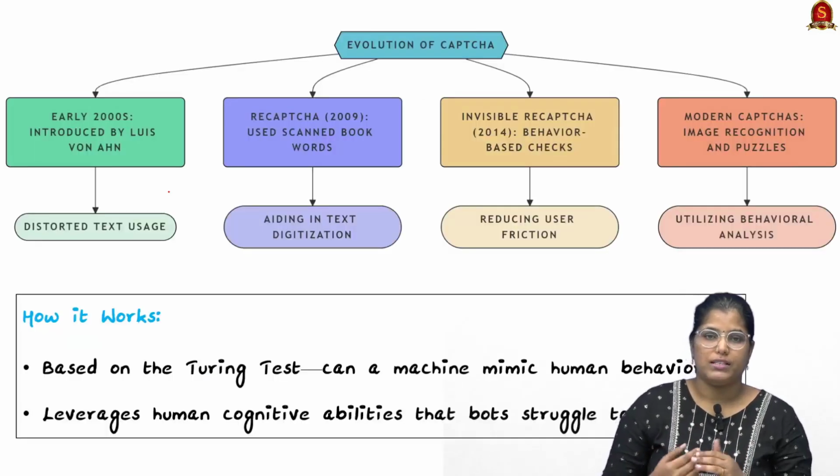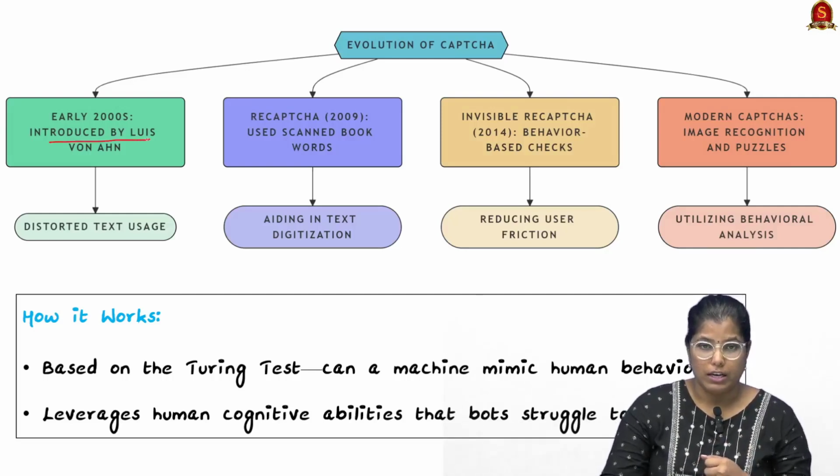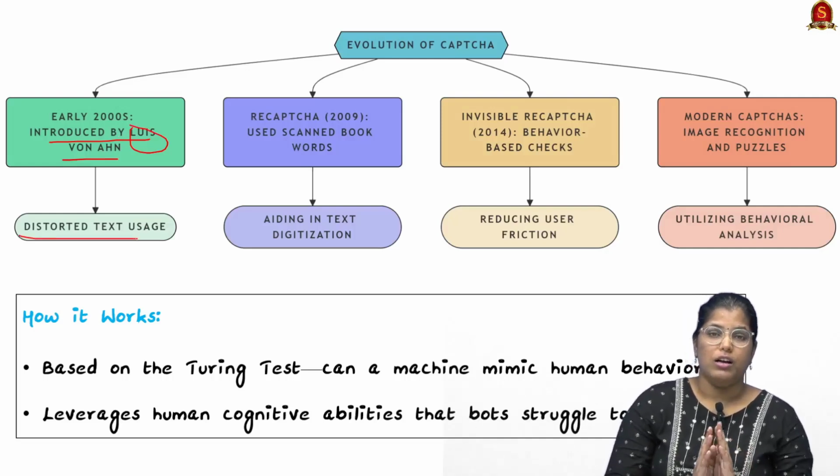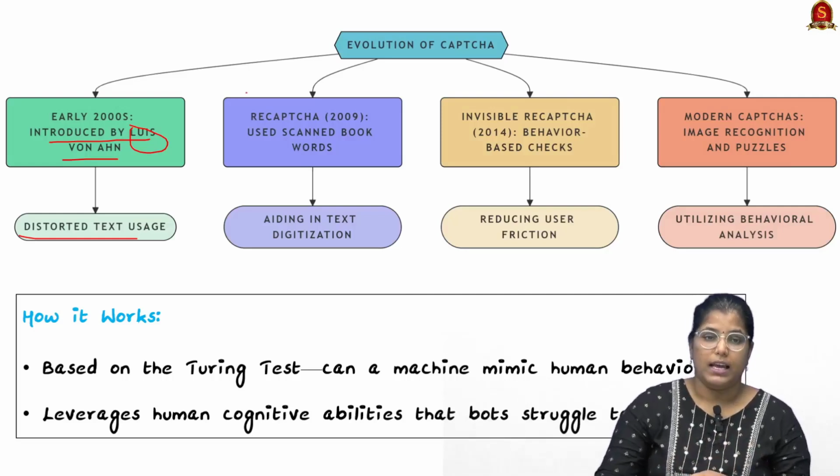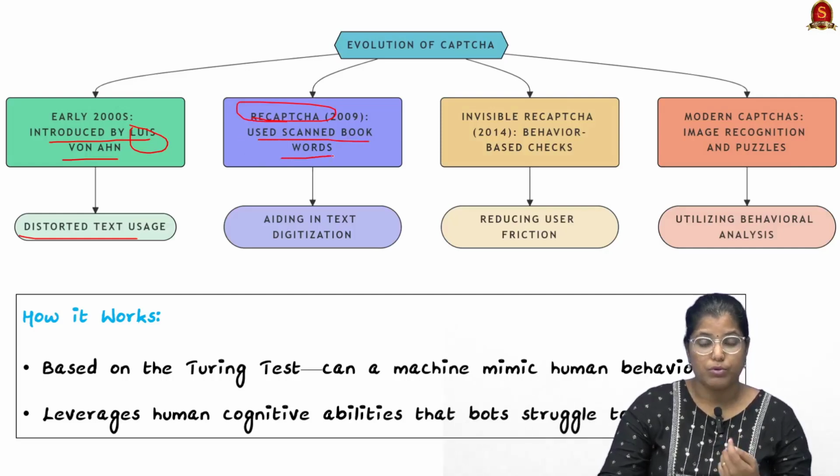Now moving on, we shall see how CAPTCHA actually evolved. It came in the early 2000s, and this was introduced by Louis von Ahn. He brought in distorted text usage to distinguish humans from bots. Then in 2009, reCAPTCHA came, where used scanned books were used.